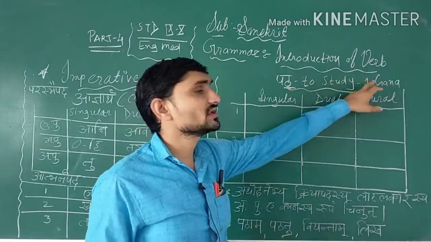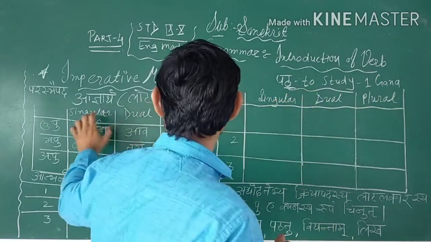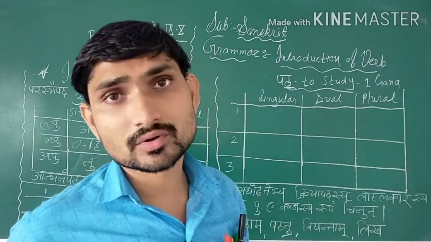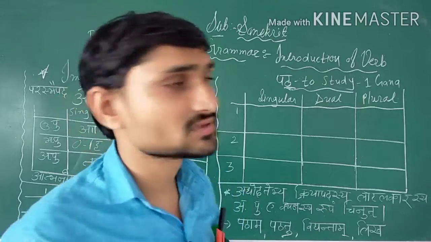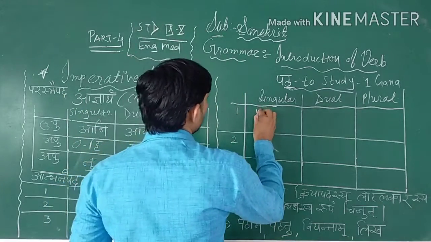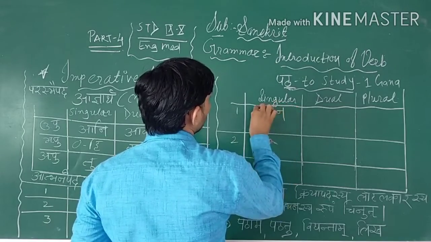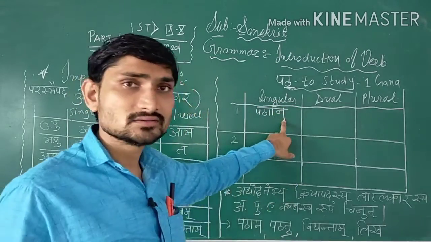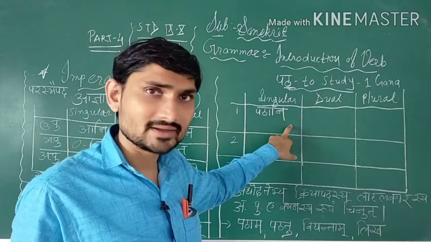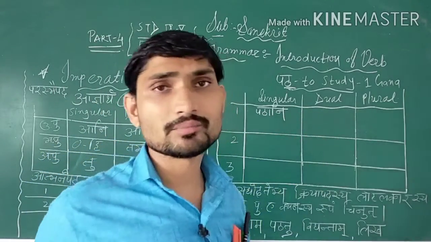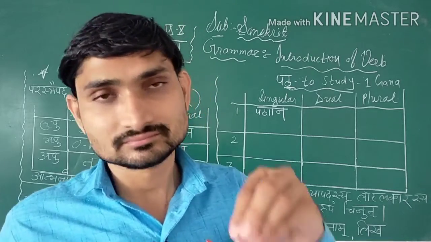Pattha means to study, first one. How will you use ani with pattha? It's a root form, and ani has to be used. Then how does it happen? Pattha ni. Okay, ani done. Then in the root form pattha we have to use aw.